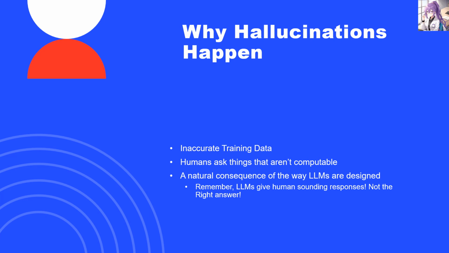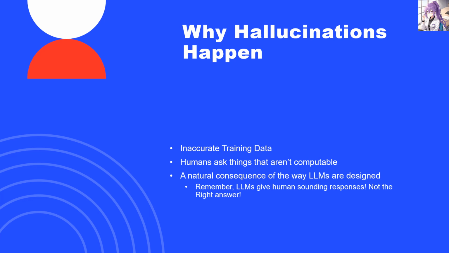What they don't understand is that there are a number of reasons why a large language model will spit out a wrong answer. Sometimes it's something as simple as inaccurate training data. These LLMs use a large portion of data from the internet, and the internet is not known for being highly accurate about many things. Another issue that can occur is that a human using a program like ChatGPT will ask something that the program can't actually compute, and the program will try to give its best sounding response, but it won't be able to come up with something that is actually related to what the human asked.